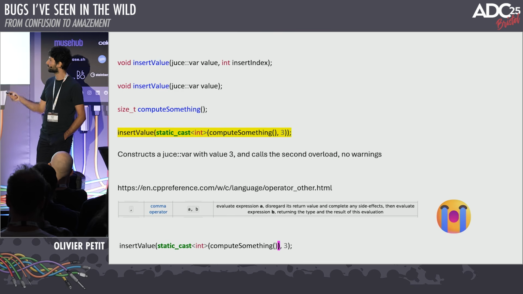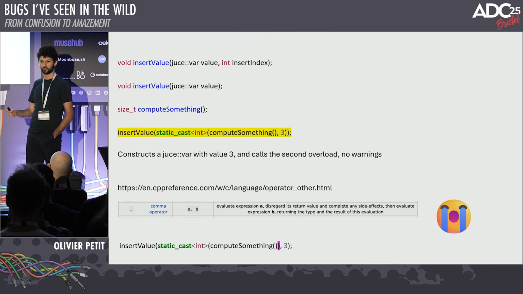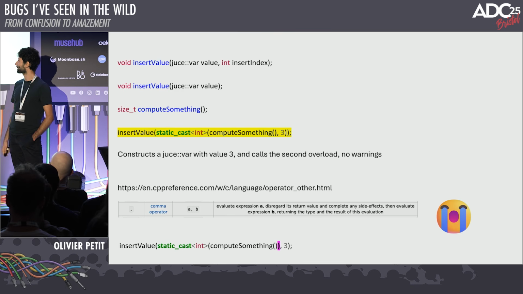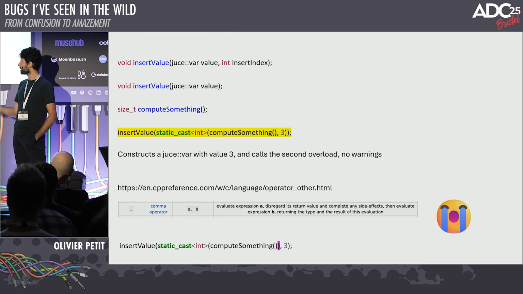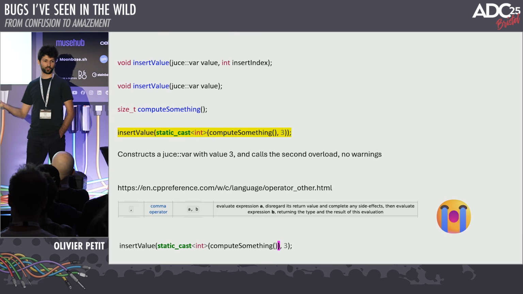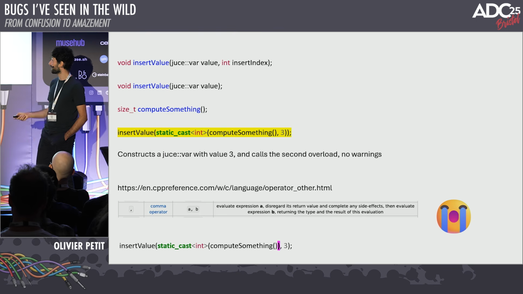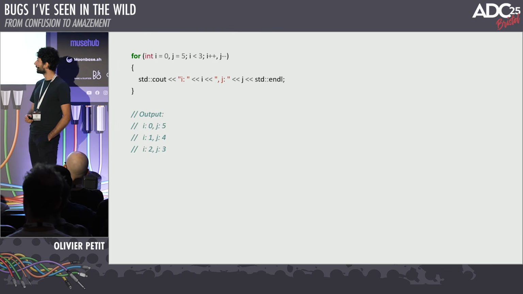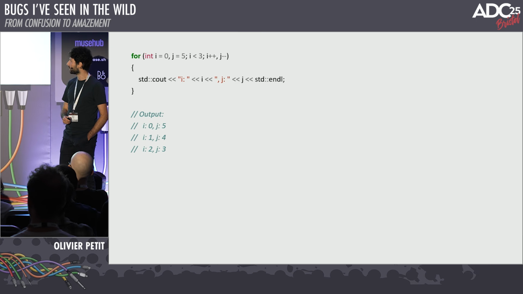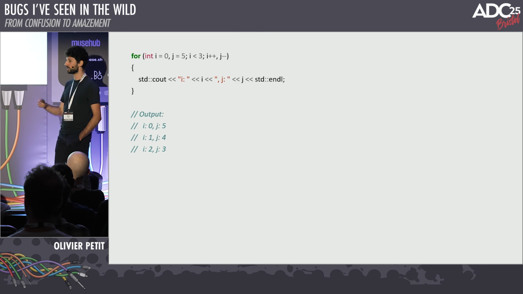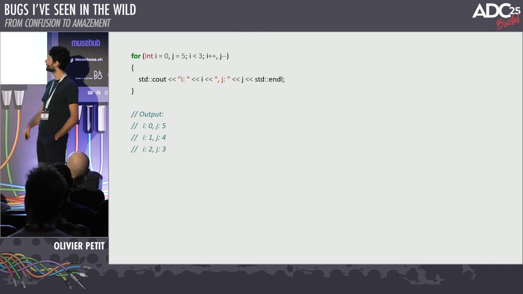You really want this compute something to be evaluated at this exact point and have these side effects evaluated without caring about the result. So actually here, maybe unused attribute on compute something could be helpful. If it's a pure function, it doesn't have any side effects and its sole purpose is to return you a value. Maybe unused, I think, would help you here. Sorry, nodiscard, and then you would get a warning for the unused nodiscard result.